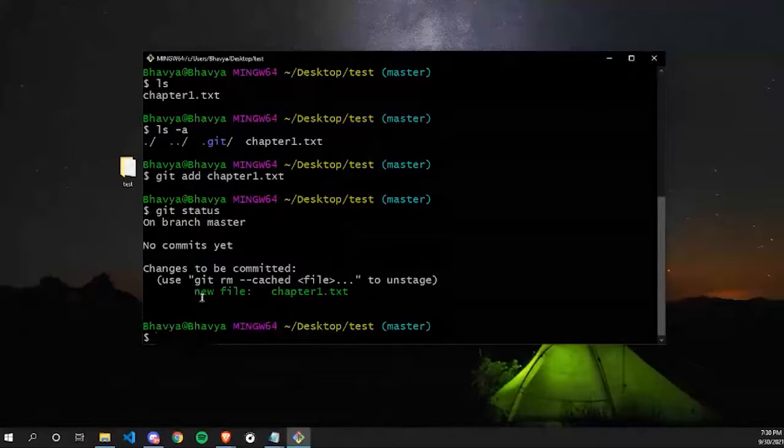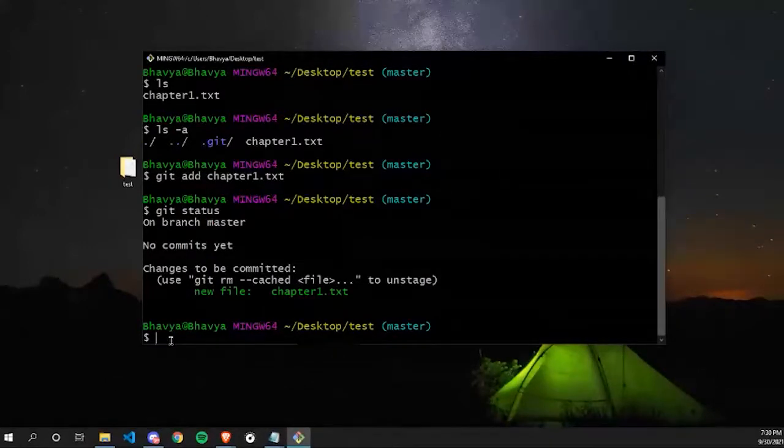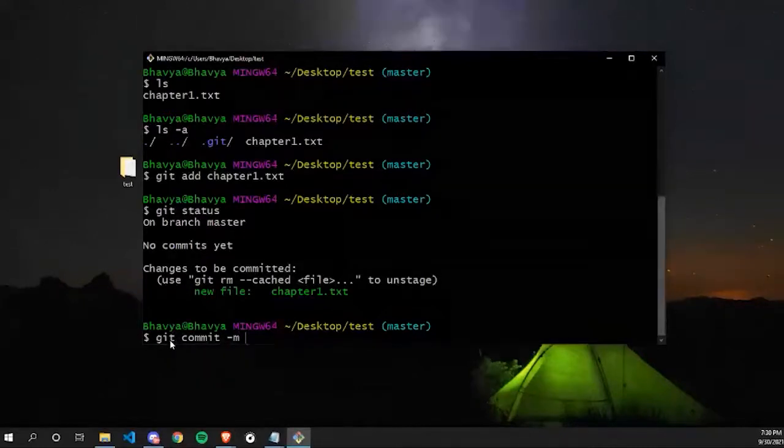After adding my files, the next step is to commit our files. For that, there's a command git commit -m. The -m basically means the message that we will write right now. You have to write a message each time you commit your files inside the inverted commas.